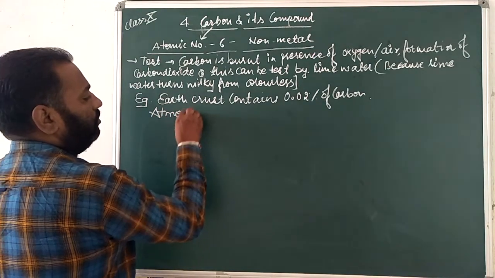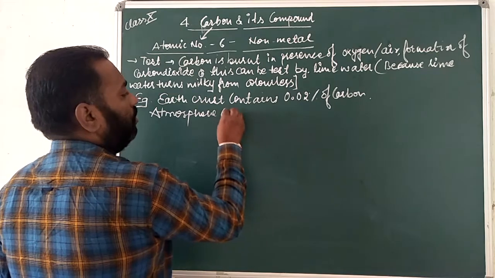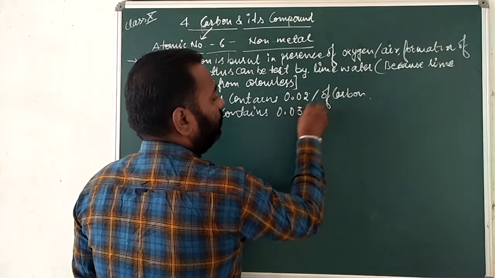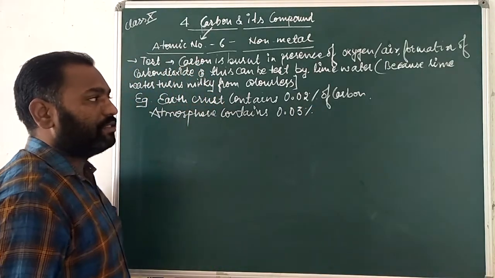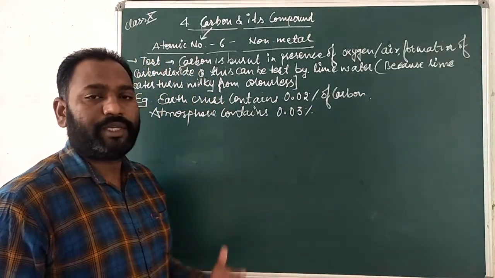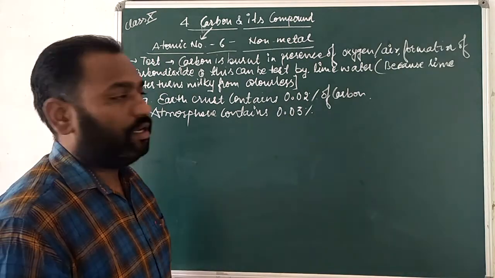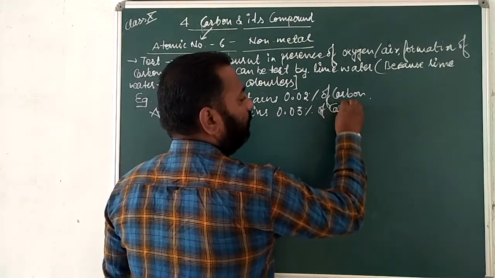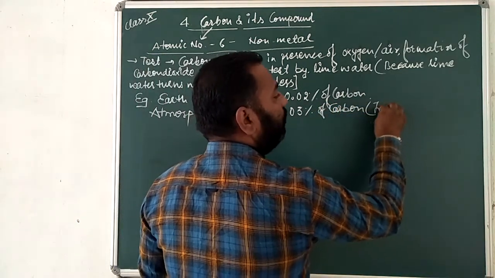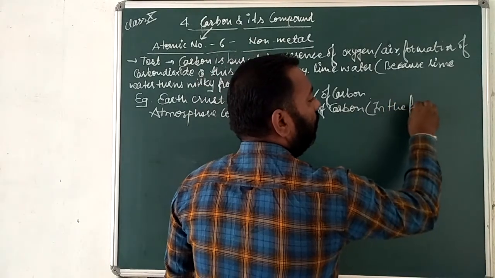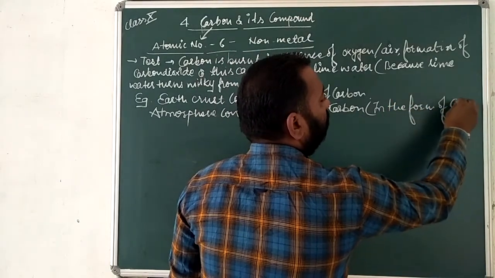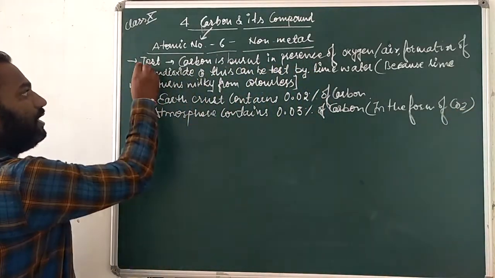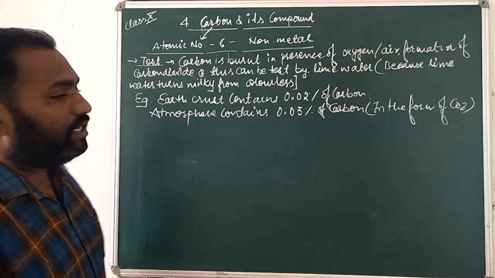The atmosphere contains 0.03 percent, and you already know about the 21% oxygen and 78% nitrogen. So 0.03 percent of carbon is in the form of CO2.